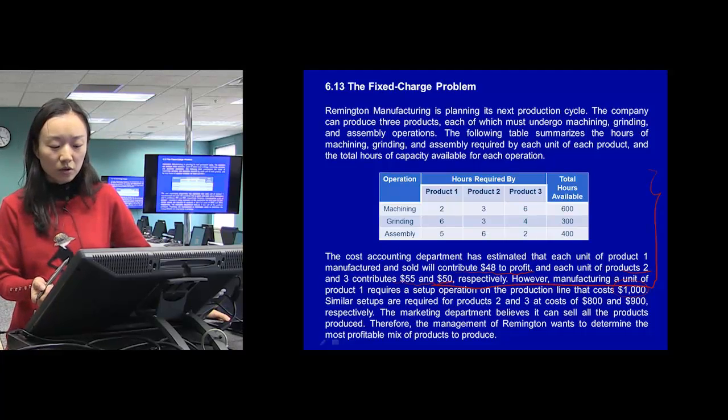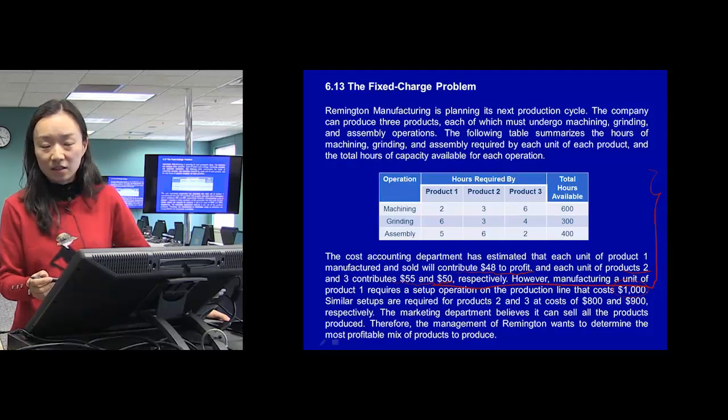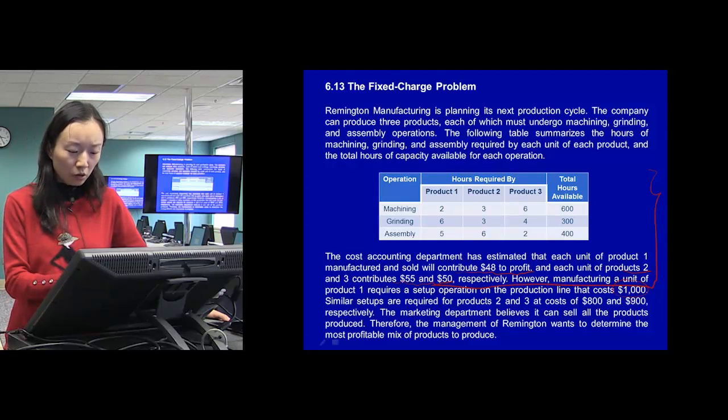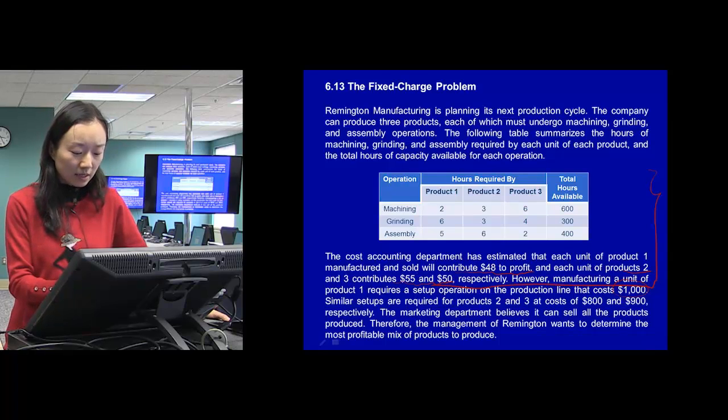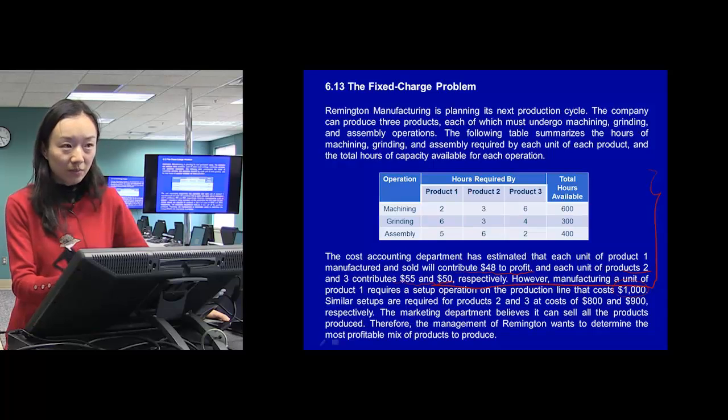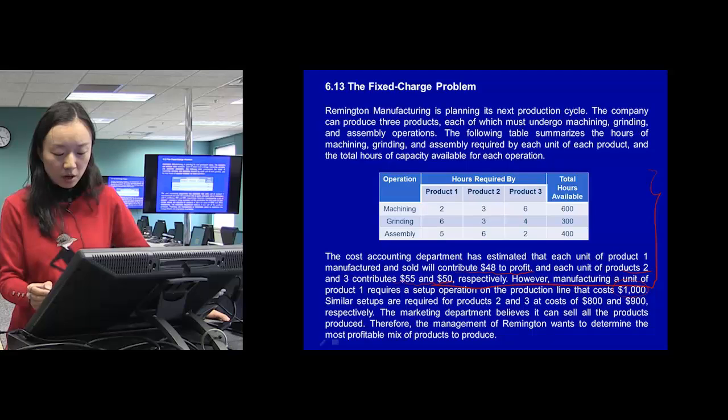So this adds some complexity to this problem. Besides those unit profits, it's no longer a simple problem where we decide the total profit and how many products 1, 2, 3 to make. Here we need to consider those setup costs.